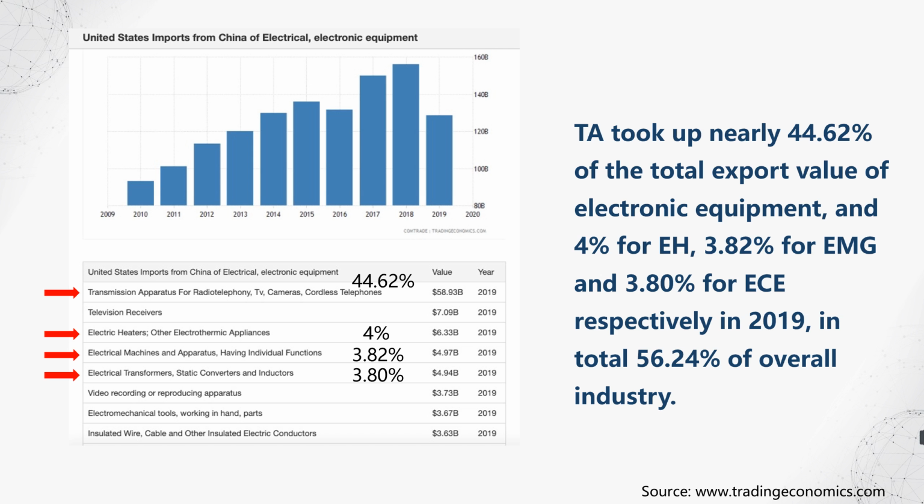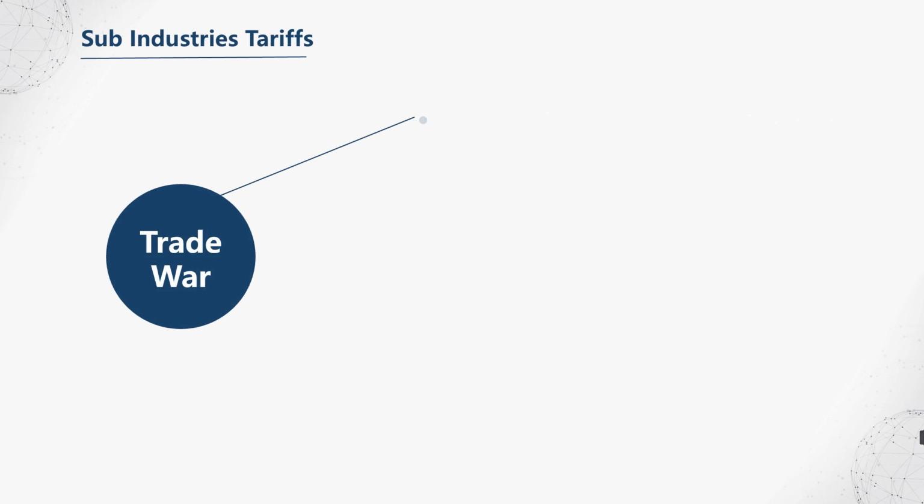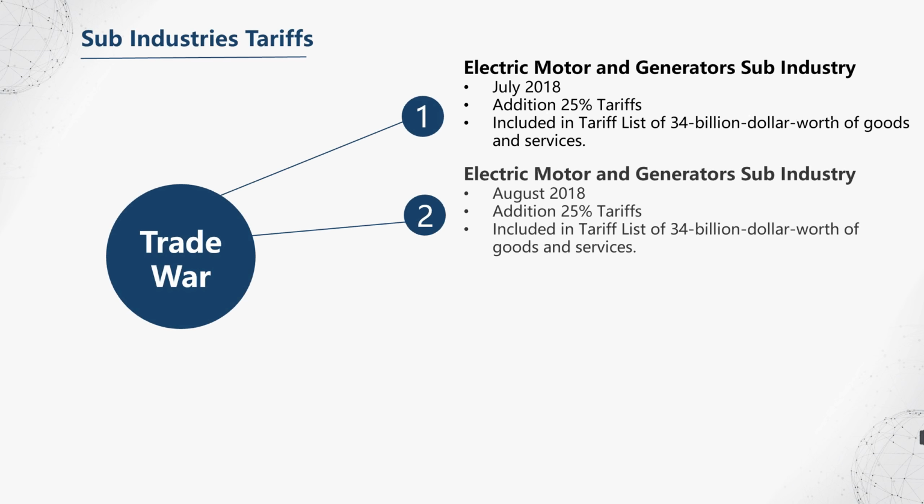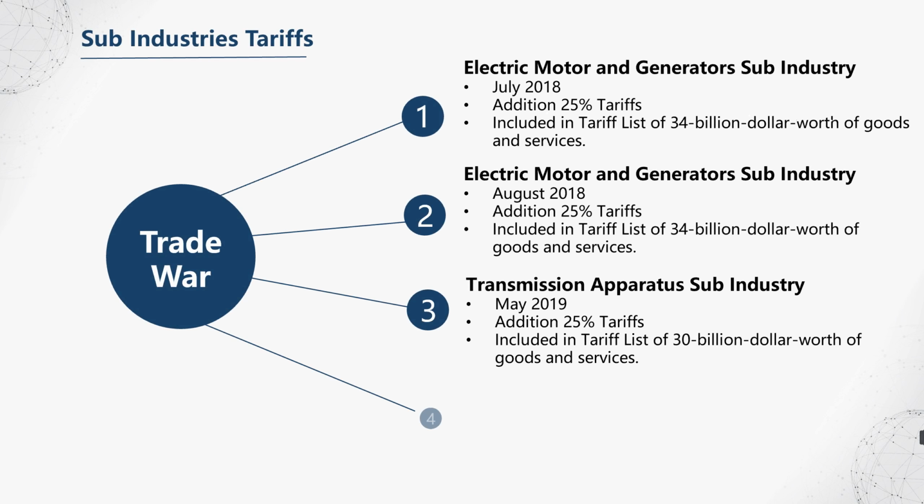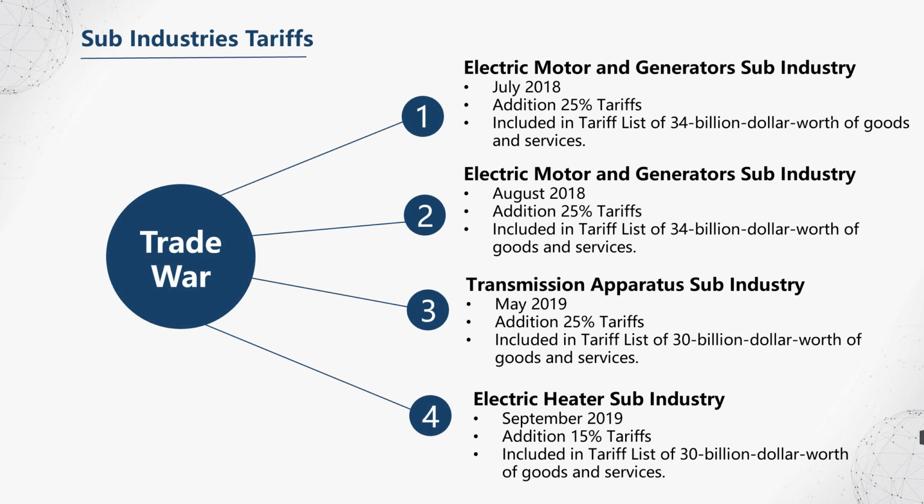The sum of the treatment groups took up a significant portion of the export value of the overall industry, which was about 15.6% in 2019. Data collected ranges from July 2017 to December 2019. It covers the pre-tariff and post-tariff stages. Also, it avoids other influential factors such as the spread of COVID-19 in 2020.